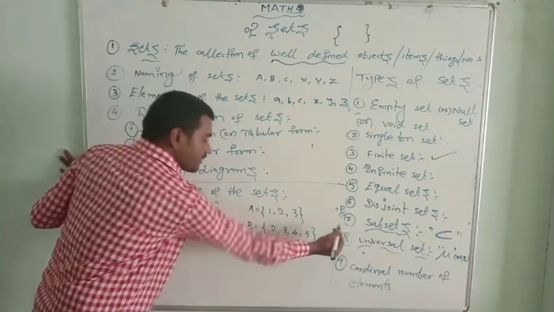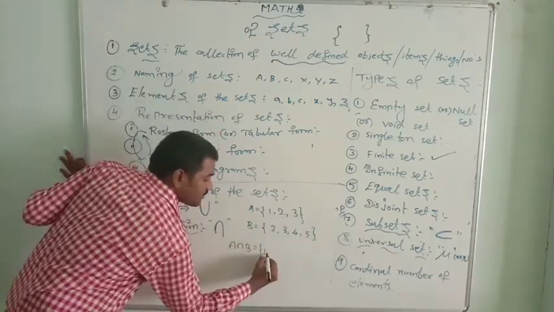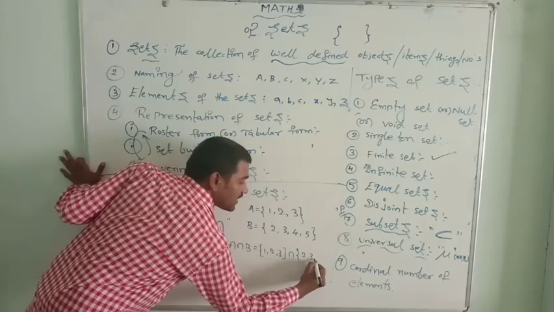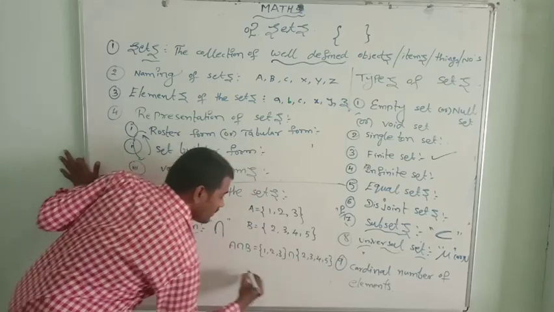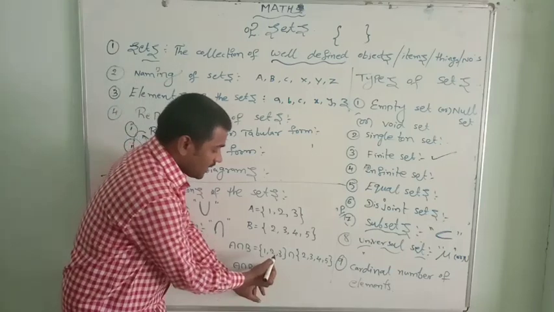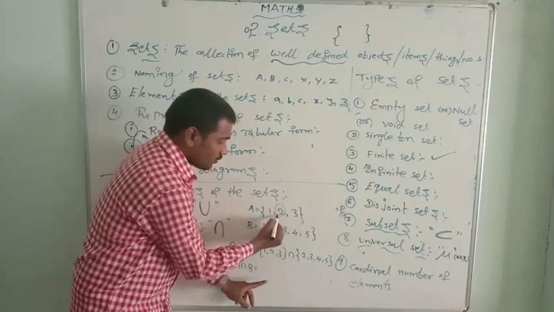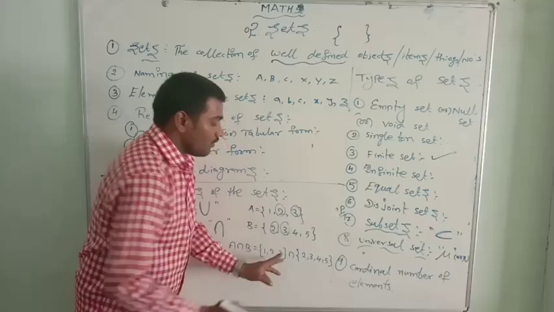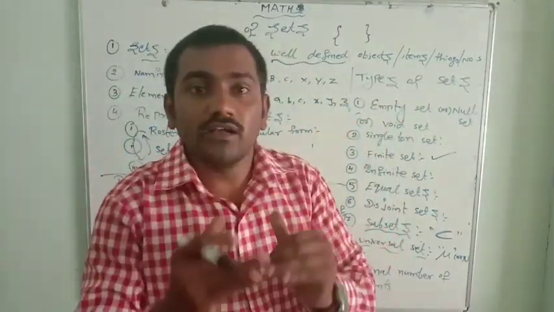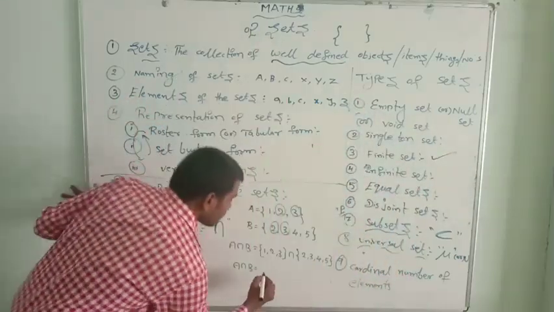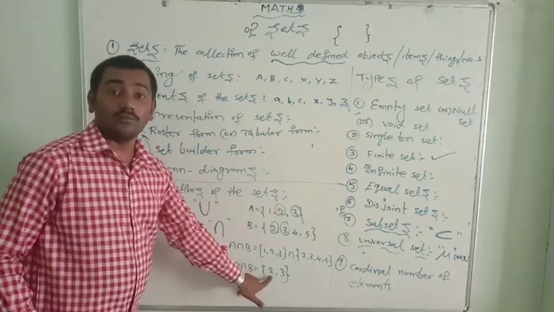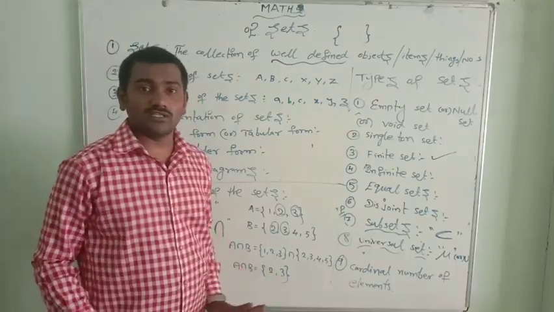A intersection B. A is 1, 2, 3, B is 2, 3, 4, 5. What are the common elements in A and B? 2 and 2, 3 and 3. Only 2 and 3 are the common elements of set A and set B. Hence that is the answer: {2, 3}. Only common elements you need to write.